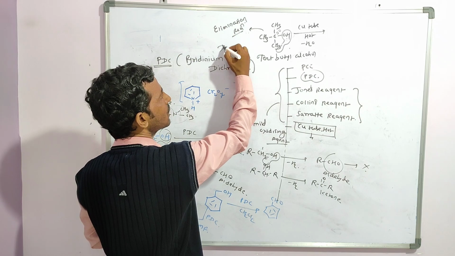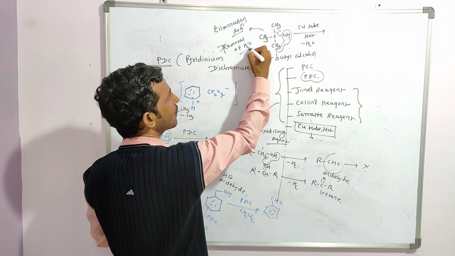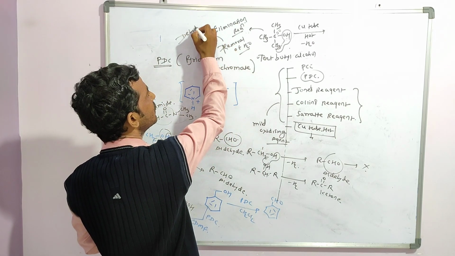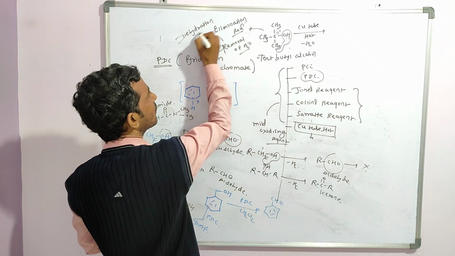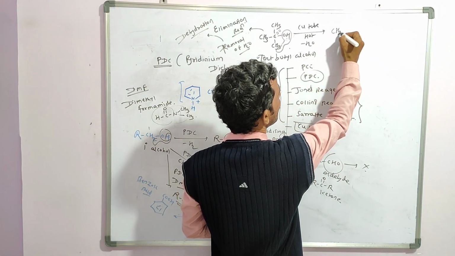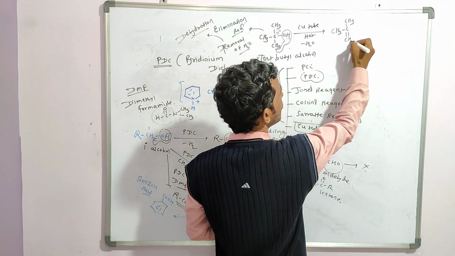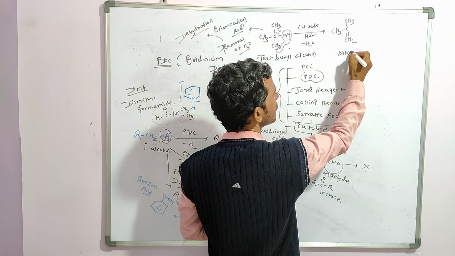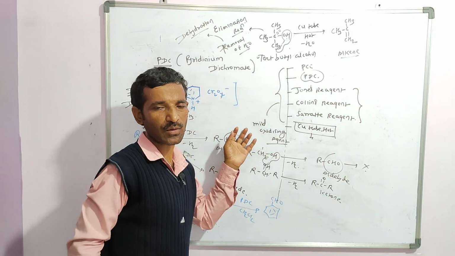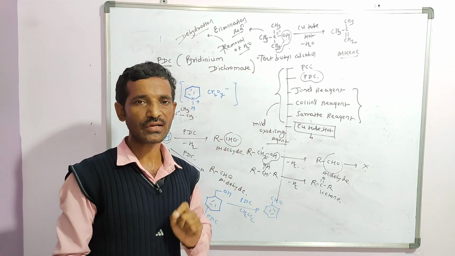Because removal of water takes place, and that is called dehydration. Clear? So what will you get here? CH3, C, CH3, with a double bond CH2, and you will get an alkene. So in all the cases you will find a carbonyl compound, except in the case of a red hot copper tube, where you will get an alkene.